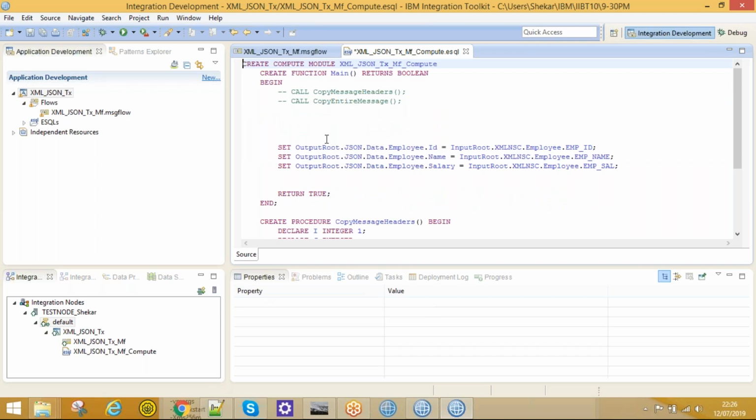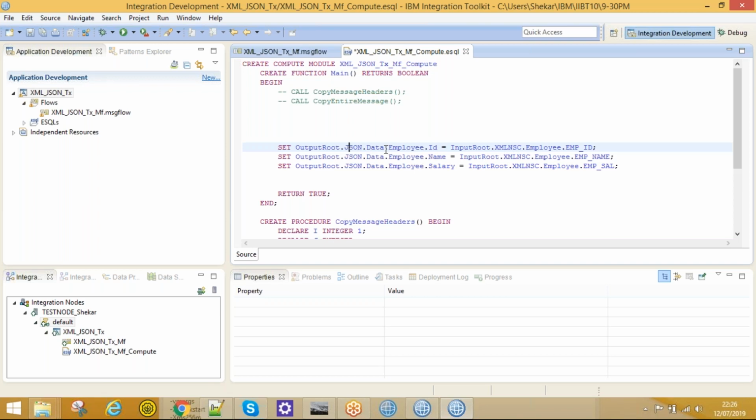This is how we need to do some transformation. And first, if you look at here, you will get one more doubt. See, for XML message we are taking only XML NSC, but whereas for JSON, instead of JSON dot employee, we are taking it as JSON dot data, right? So this is how that IAB will work.